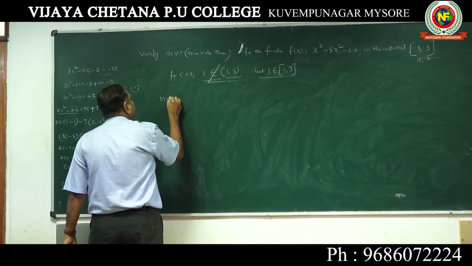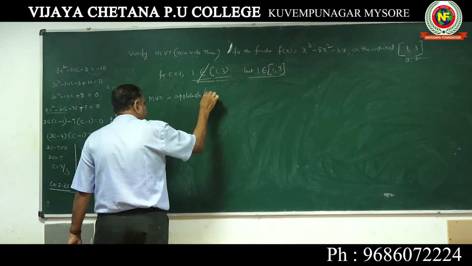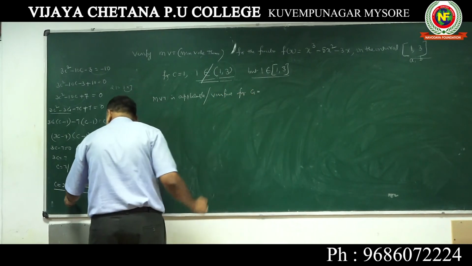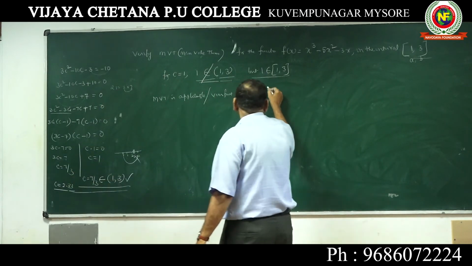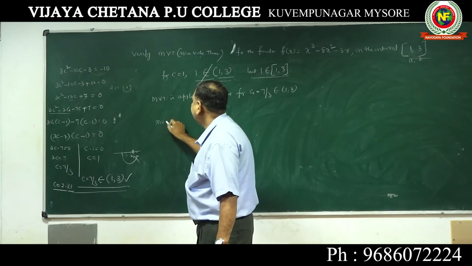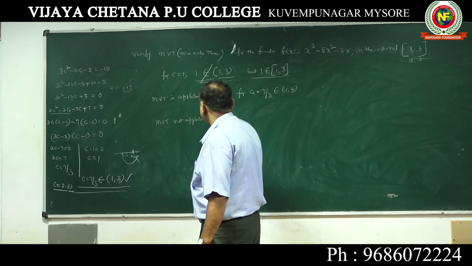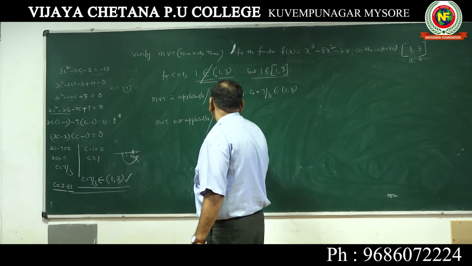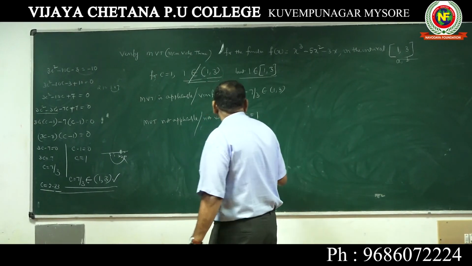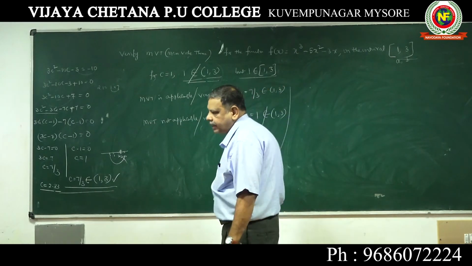MVT is applicable or verified for C is equal to 7 by 3, which belongs to 1, 3. MVT is not applicable, you should give both, because both values of C are not verified. For C is equal to 1, which does not belong to the open interval 1, 3.